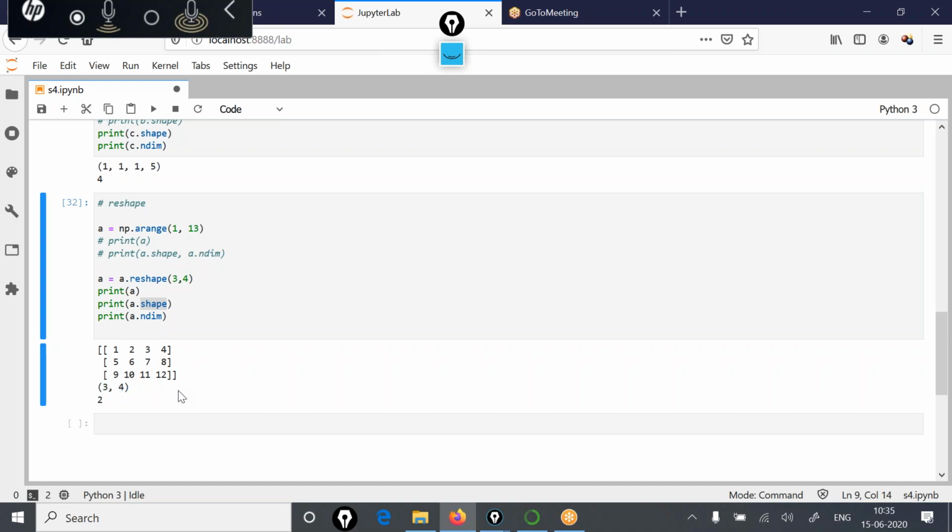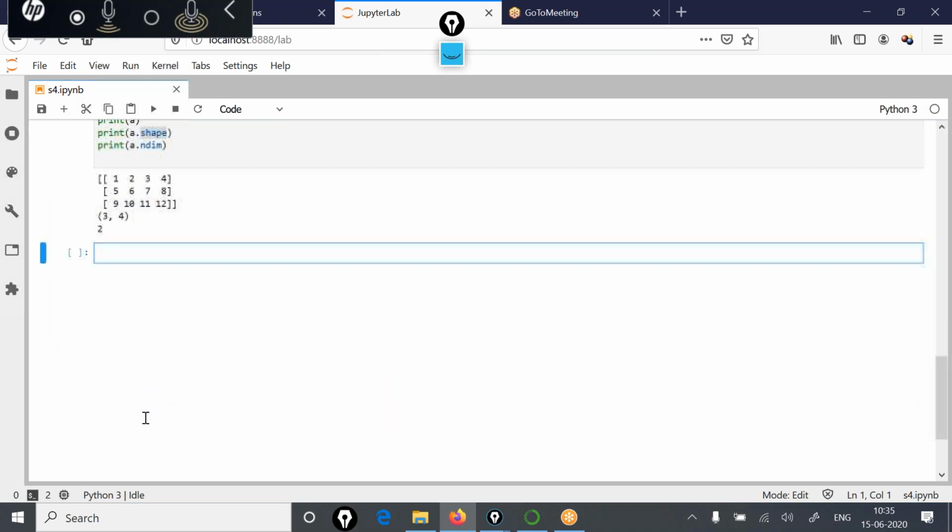Now, there is one more attribute associated with arrays, and that is item size, which returns the length of each element of the array in bytes. To demonstrate that, let's say we are creating an array like this: x is equal to np dot array, then 1, 2, 3, 4, 5, with the type as np dot integer 32.